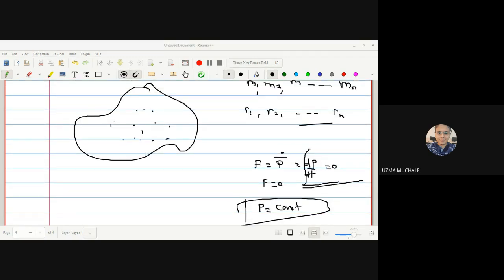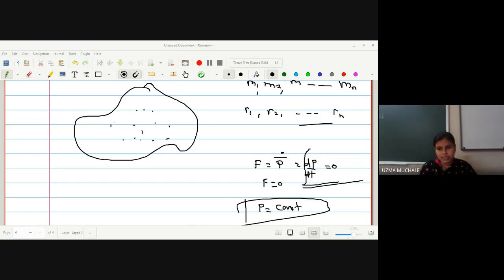Okay, so if you consider this system, we can have two types of forces. What are the two types of forces? External and internal forces, right? Suppose we have these two particles, there might be some internal force between these two particles, and some external force which is from outside. The constant amount of force we apply is external, and some amount of force will be there between them, the internal forces.